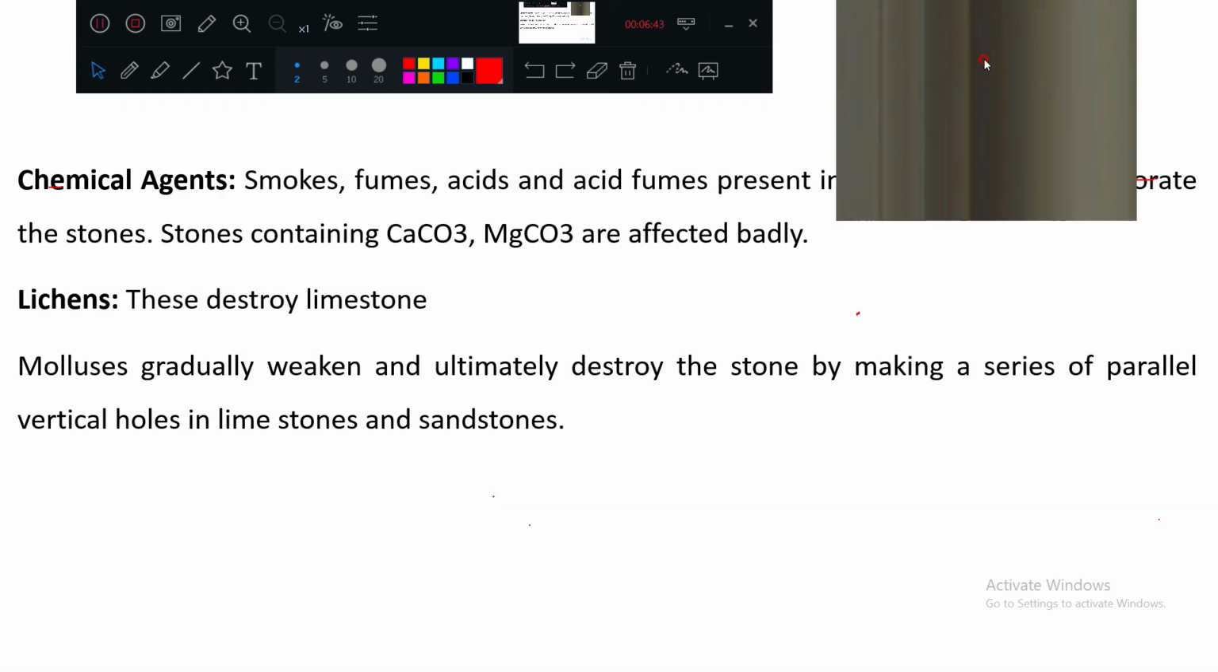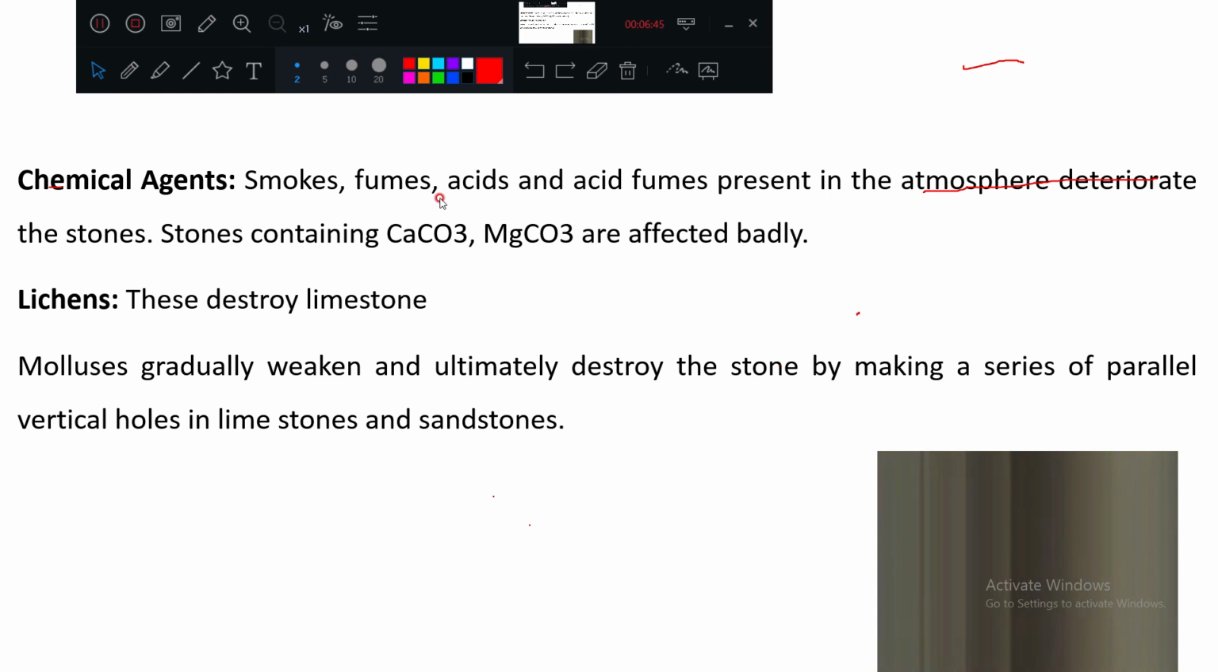Okay, what are these chemical agents? Smokes, fumes, acids, acidic fumes present in the atmosphere deteriorate the stone. For example, the Taj Mahal itself: the nearby industries are releasing smoke and fumes, so that monument is getting affected. Stones containing calcium carbonate, MgCO3 are affected badly due to chemical agents.